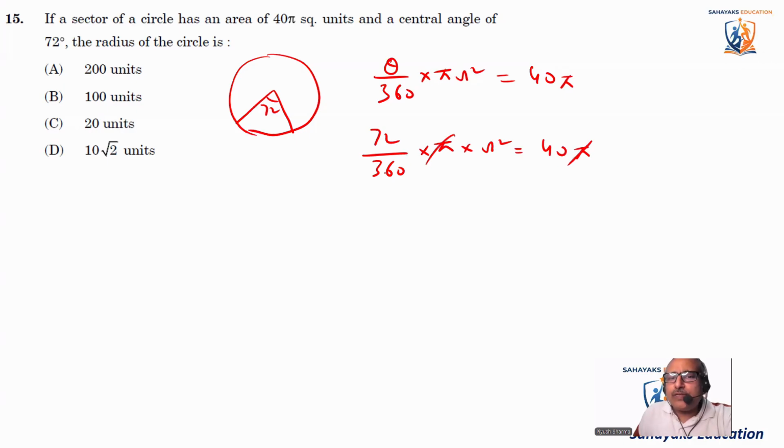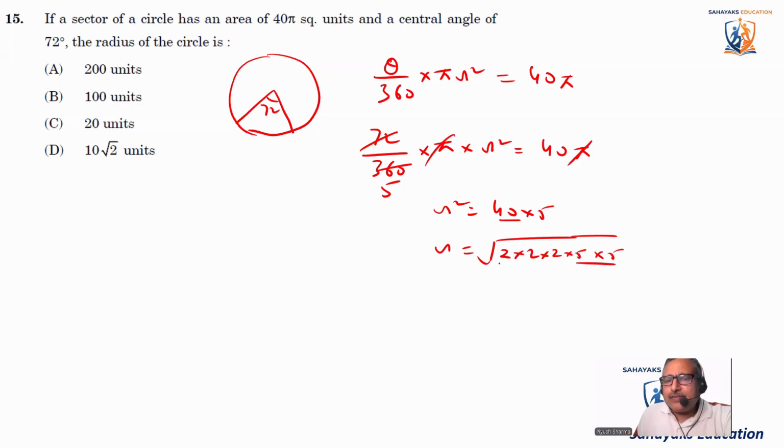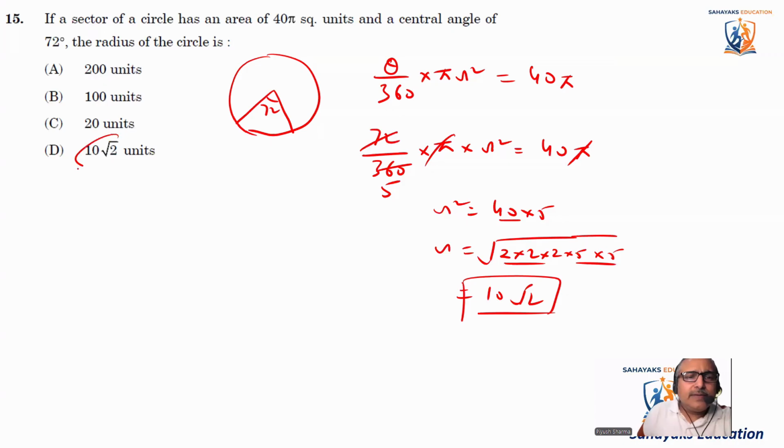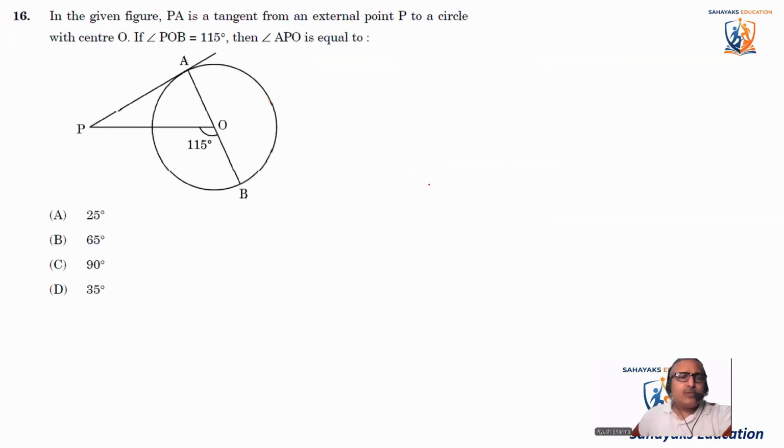So pi will cancel out with pi. 72, 5s are 360. So r square comes out to be 40 into 5. So let's say r is equal to square root of 40 into 5. 40 into 5 is 200, or 40 you can just factorize it. It's 2 into 2 into 2 into 5 into 5. So 5 will come out, 2 will come out. It comes out to be 10 root 2. So radius comes out to be 10 root 2. So this is the right answer. Next, move to the next one.